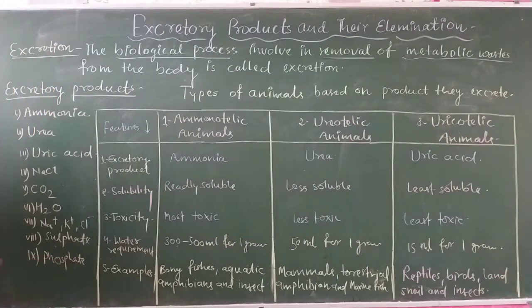So here are the number of chemicals in which the animals remove their wastage from the metabolic process: ammonia, urea, uric acid, NaCl, CO2 (carbon dioxide), water, sodium, potassium and chlorine ions, along with sulfate and phosphate ions.